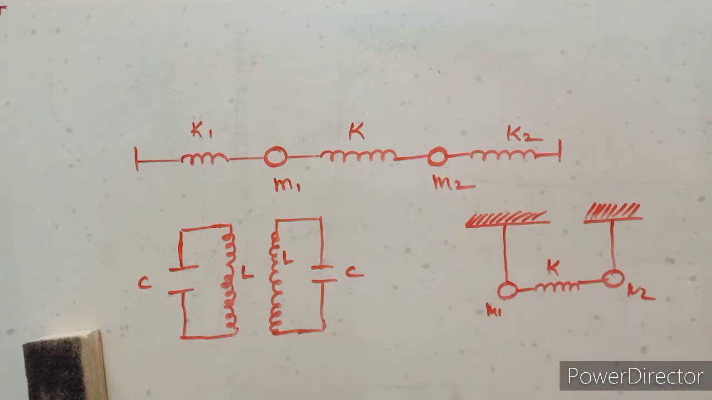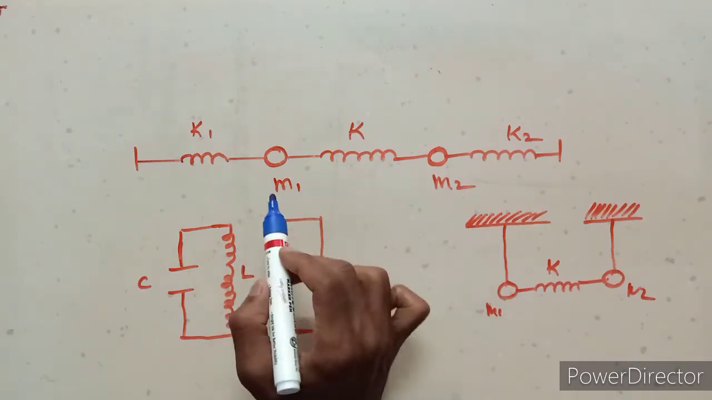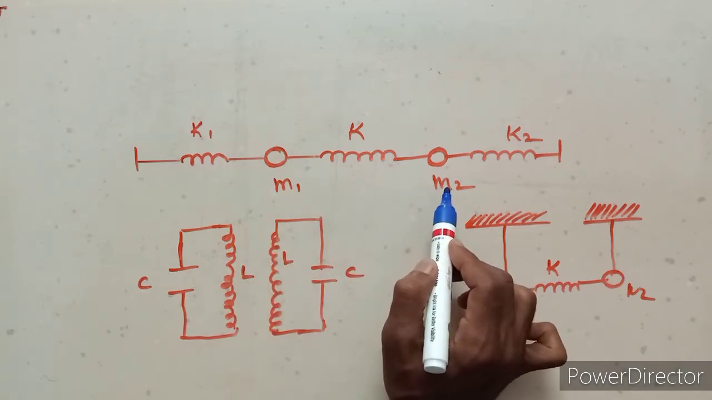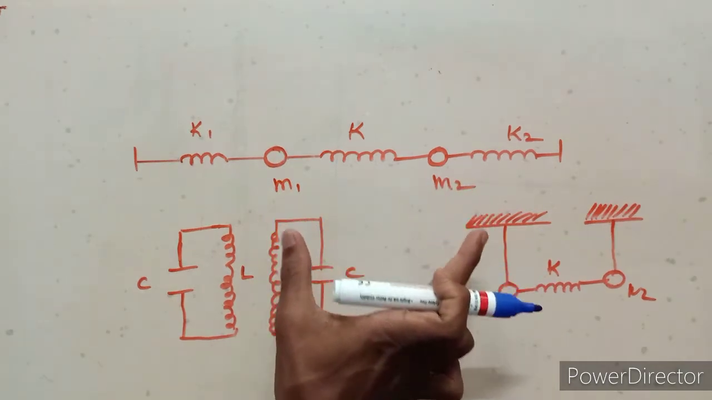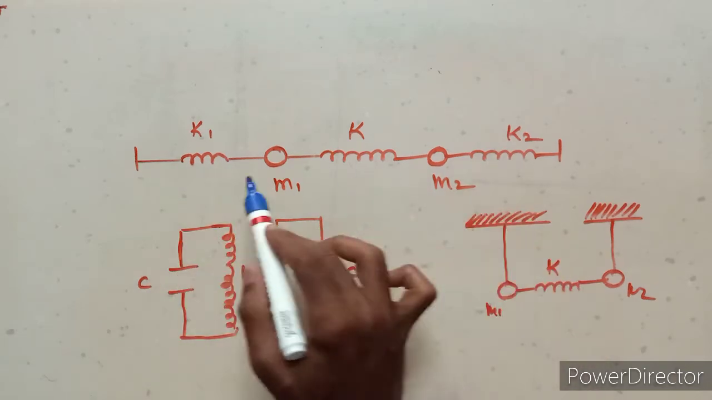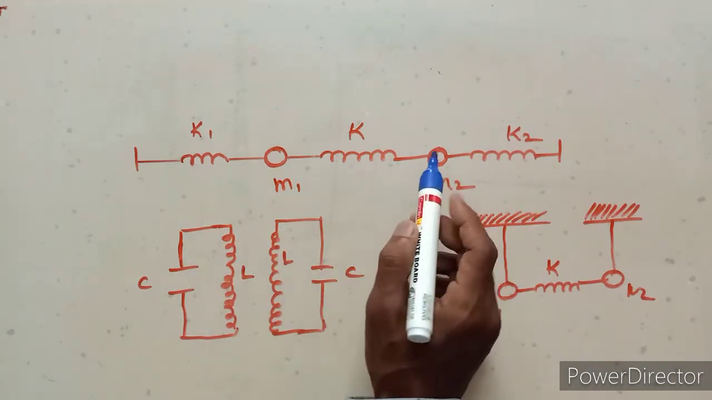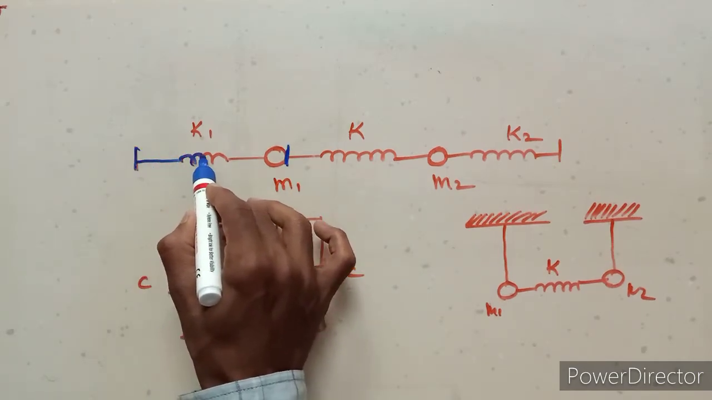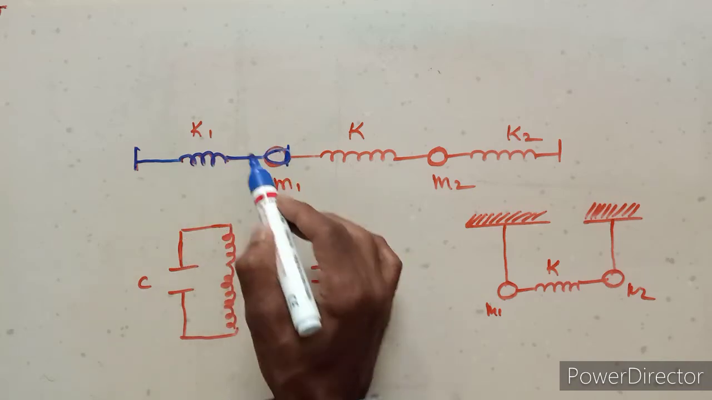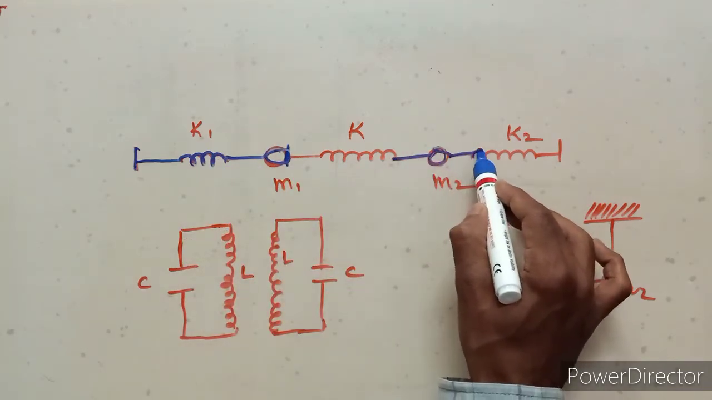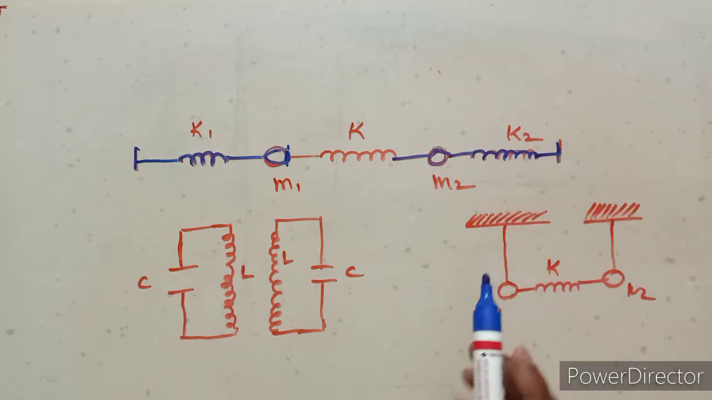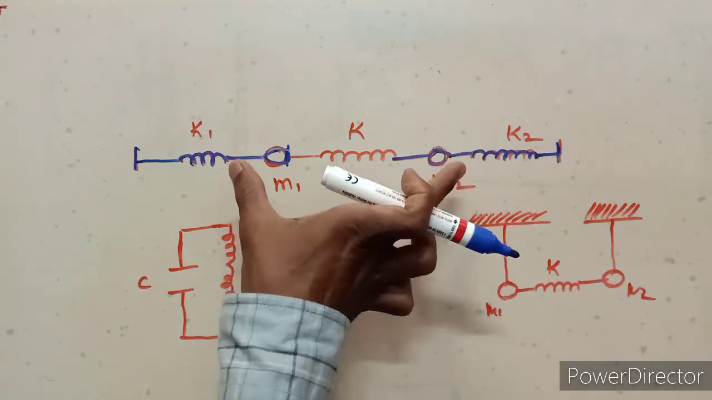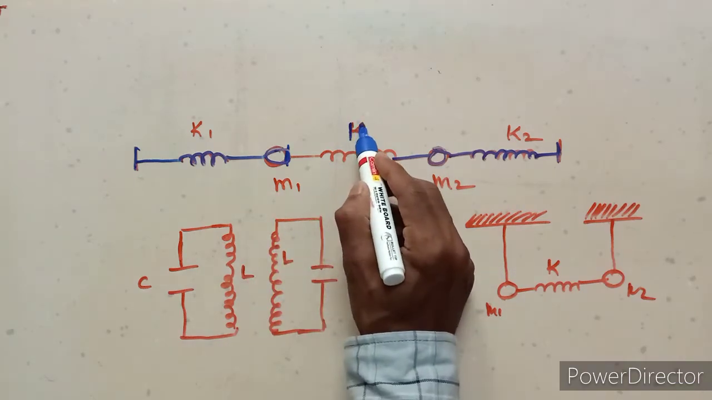Some examples. These are examples of coupled oscillators. Our first example is the two masses, m1 and m2, attached to two springs k1 and k2 and coupled to each other. This is the first oscillator, this is another oscillator. These two oscillators are coupled to each other with spring k.